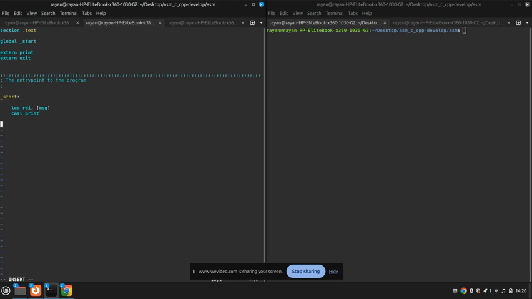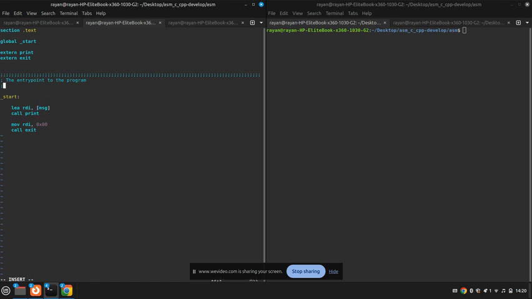Next, we want to exit our program, and so we need to call the exit function. And this also takes in one argument, which is the exit code, and that argument goes in RDI. So we again do mov rdi, and then our exit code will just be 0x00. And then we call exit. Okay, there we go.